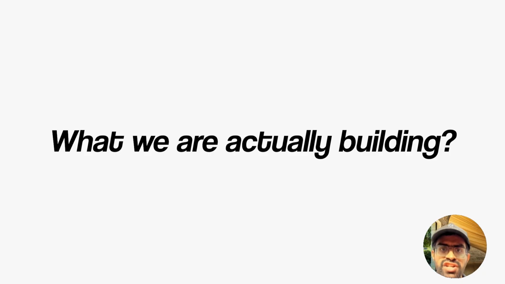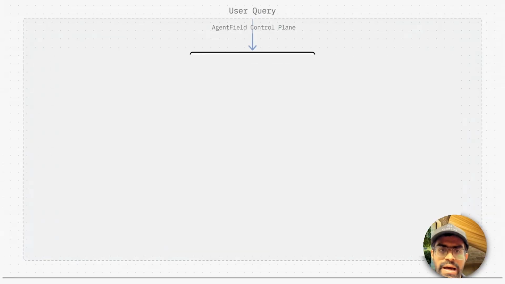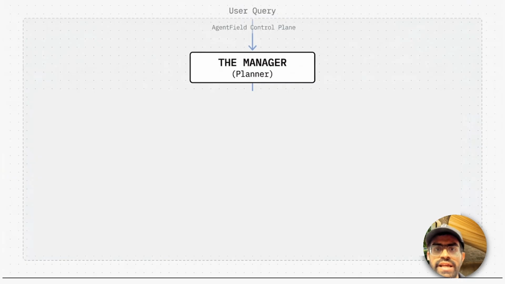We're building a financial multi-agent system, and you can think of it like a small investment committee made up of multiple specialized agents. So the workflow looks something like this. First, we have the manager. The manager takes the user's query and turns it into a structured research plan. Once the plan is created, the system will split it into two parallel investigations.